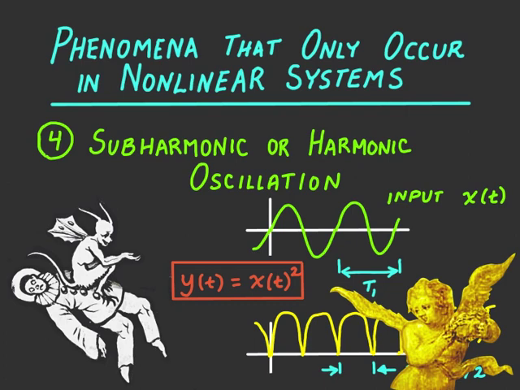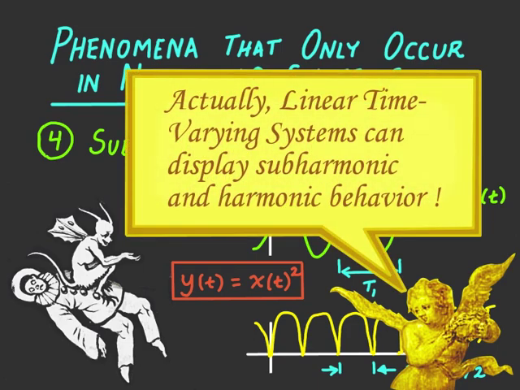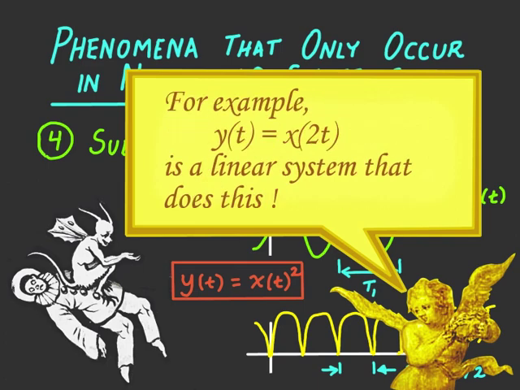What's this? We have a visitor from the world of linear systems. And it's saying that actually I'm wrong. Linear time varying systems can display subharmonic and harmonic behavior. Huh. Well, please tell me more. Oh, I see. It's that these systems are time varying. This example that you give, y of t equals x of 2t, well, that does a time dilation. It's basically taking the original signal and, of course, squeezing it.